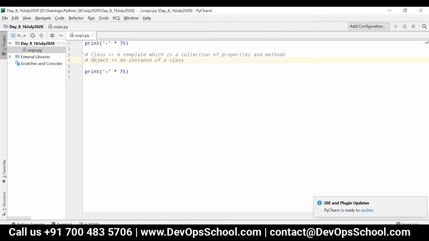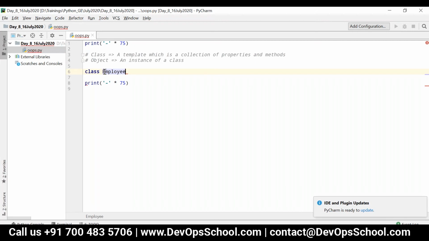In Python, if you want to define a class, you have to use the class keyword followed by the class name. Let's say Employee. Here I have started the class name with a capital letter, but it's not mandatory. It's just a convention, a coding standard.